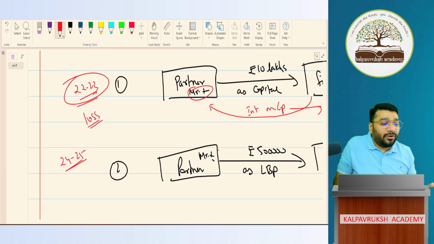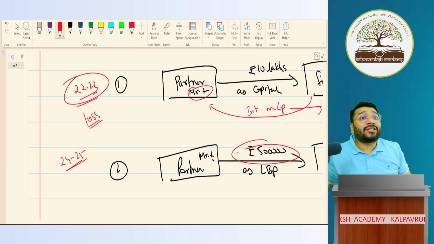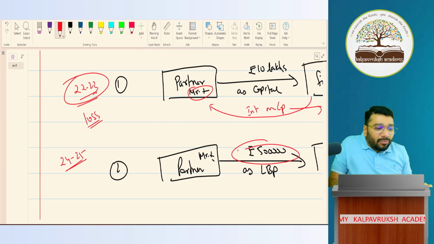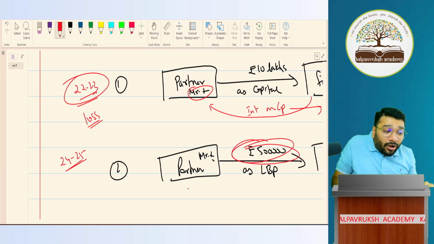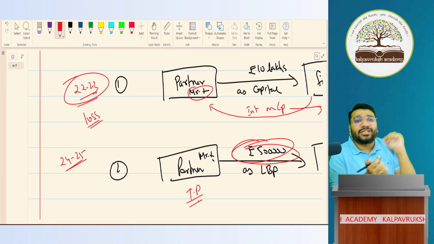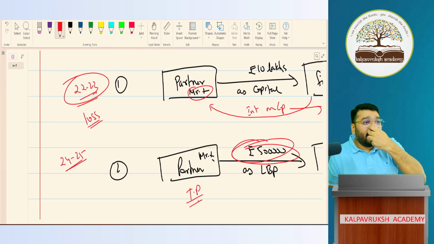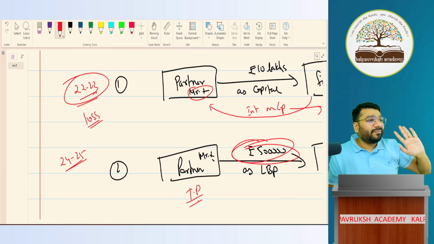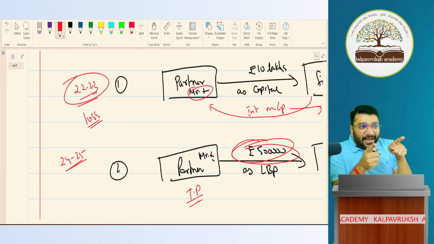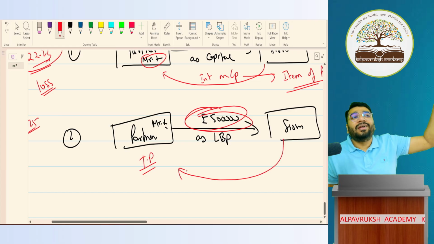Now this money that I'm giving, I'm not giving in the capacity of a partner. Now I'll give this money in the capacity of a third party. Like a third party, I'll give this money, called a loan. Now the moment he's giving this 5 lakh in the capacity of a third party, what is the underlying relationship? Is it a partnership relationship or a third party relationship? Third party relationship. Now since this is a third party relationship, can the firm say, get lost, I will not pay you interest? No. When the firm is entering any relationship with a third party, you have to pay them the expenses, whether the firm is earning profit or losses.